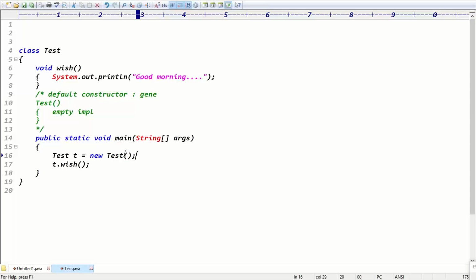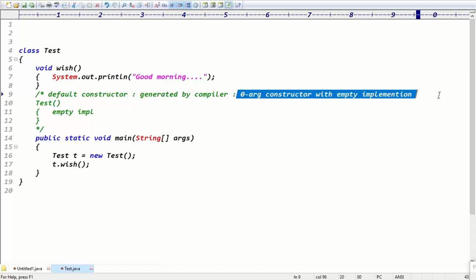Test t equal new test. After the new keyword, this part is called the constructor. The compiler checks for the constructor. If there is no constructor, the compiler immediately generates one. It is generated by the compiler. How many argument constructor is it, guys? It is a zero argument constructor with empty implementation. That's why there is no output anymore.